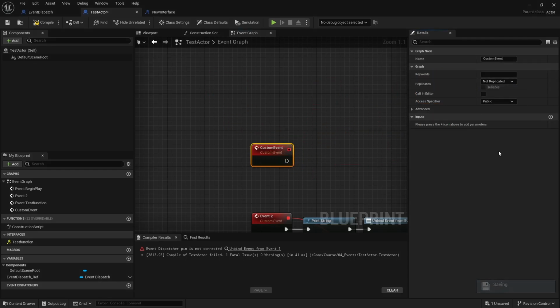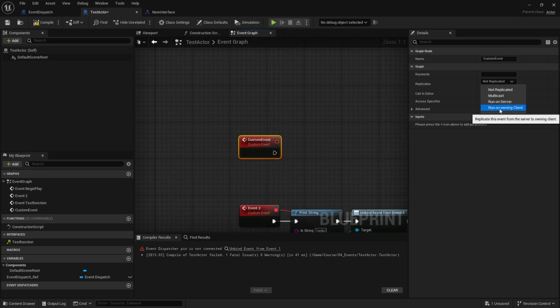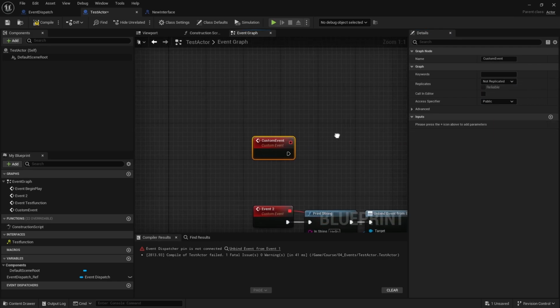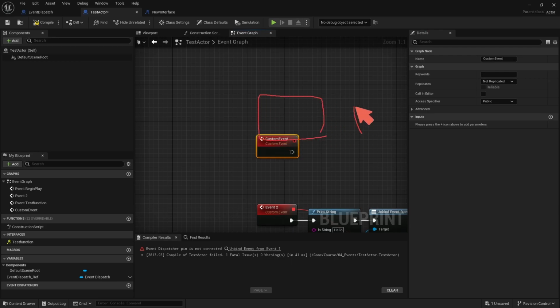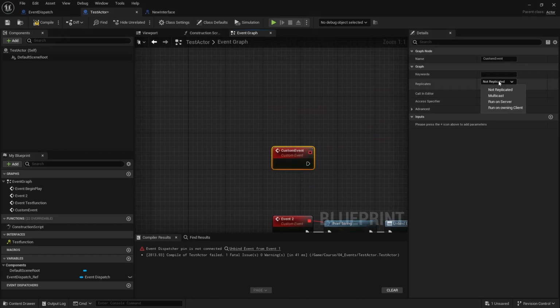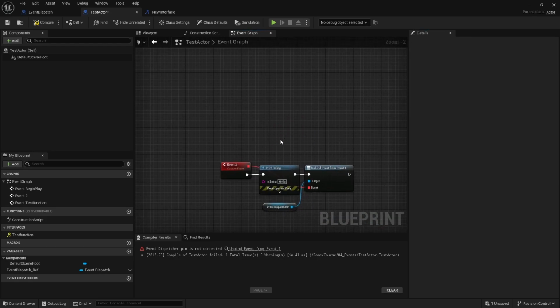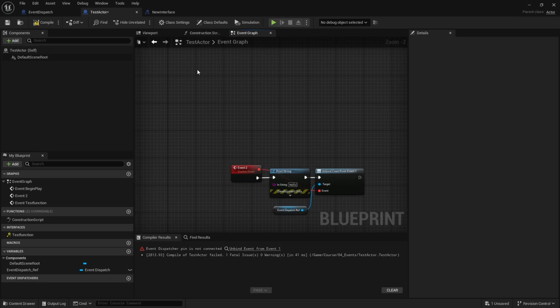Then you have run on server, so this is going to run on the server only, and you can run on owning client. So again, if you have a server and a few clients, if this client calls the event, not the server or the other client will know about it. And if you call this event on the server, even the client won't trigger it, so it's only going to be triggered on the server. So that's how you manage replication for multiplayer games using events. And you can also do not replicated, of course, which just means that if it's a multiplayer game, it's going to work basically the same way as run on owning client. But if it's a single player game, then you don't really care about replication there.